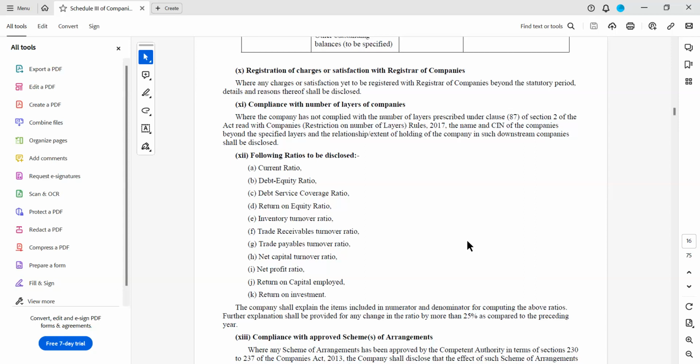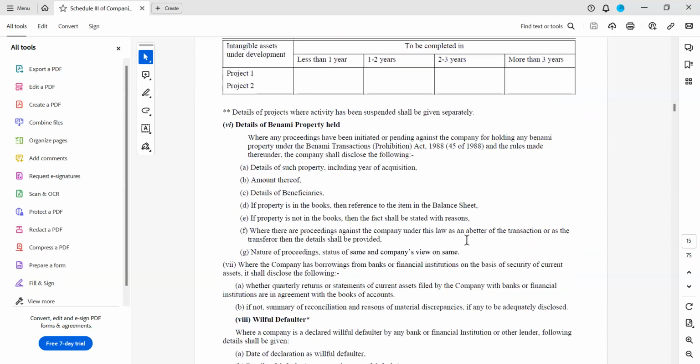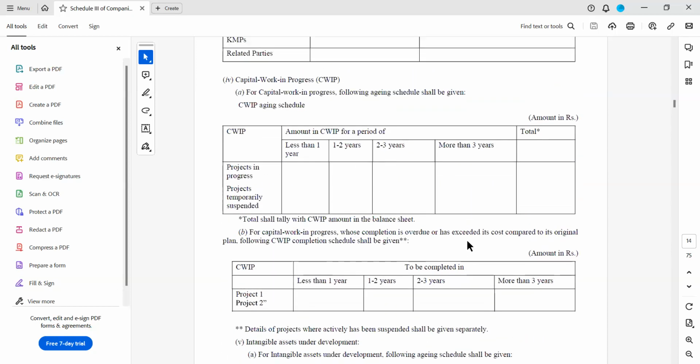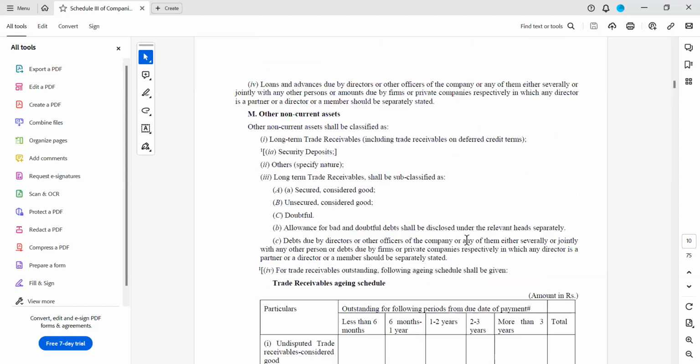Okay, coming back to our session, we have stopped at non-current investments, I believe. I'm just going back to the schedule.